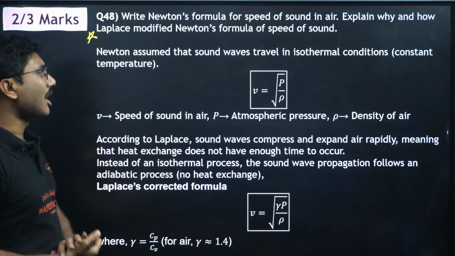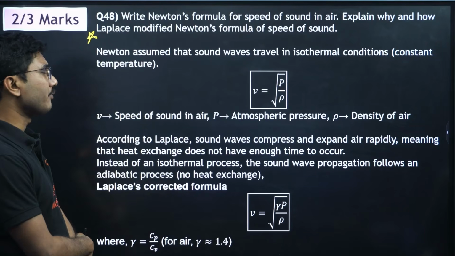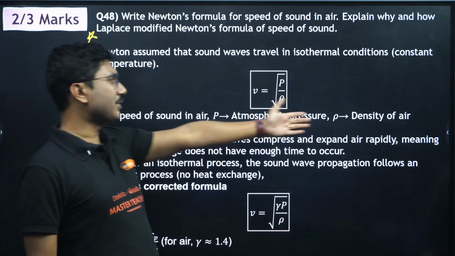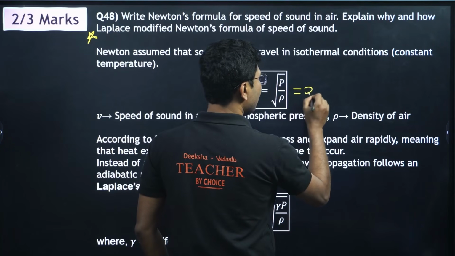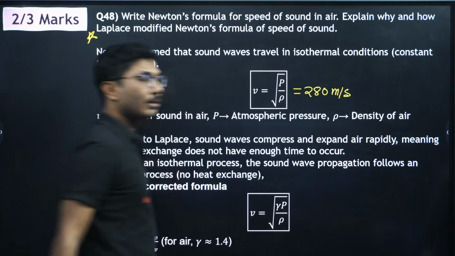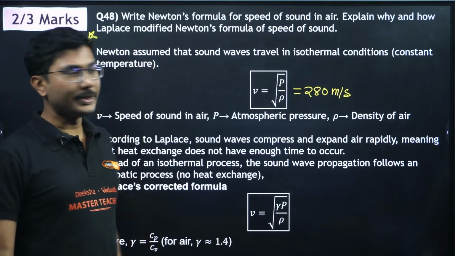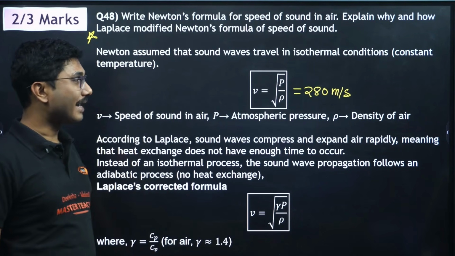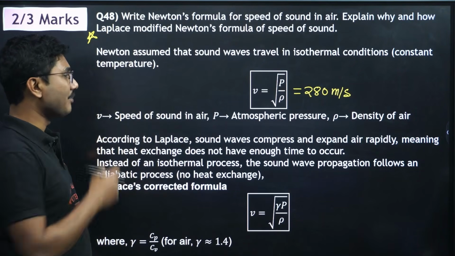Newton assumed that sound waves travel in isothermal conditions, that is v equals square root of P by rho. v is speed of sound in air, P is atmospheric pressure, rho is density of air. But if you calculate mathematically, this comes around 280 meter per second, whereas experimental measurement shows the value is around 332 meter per second. According to Laplace, the sound wave compresses and expands rapidly, meaning that heat exchange does not have enough time to occur.